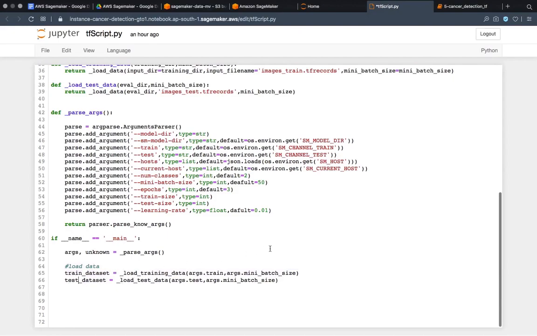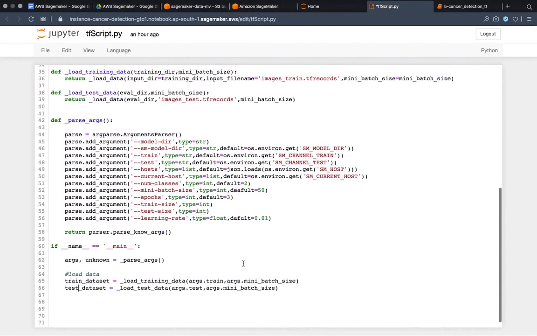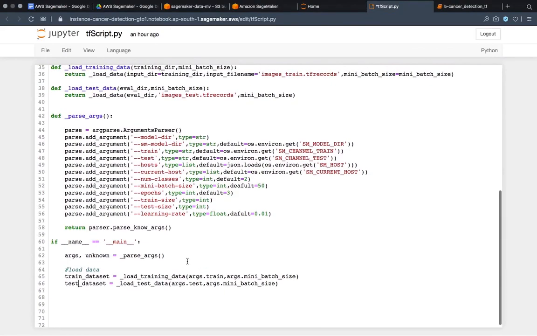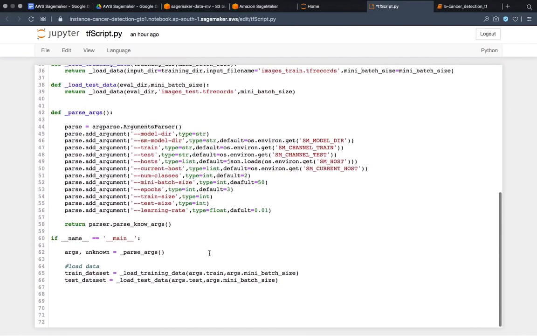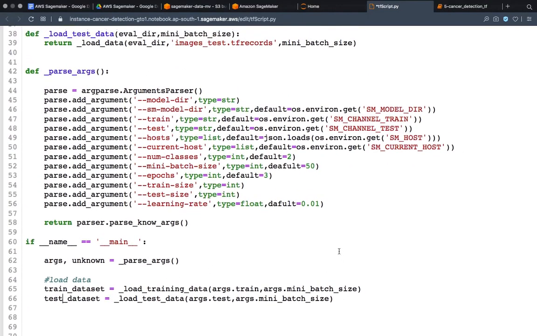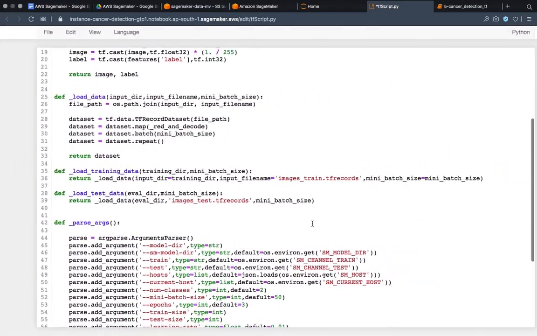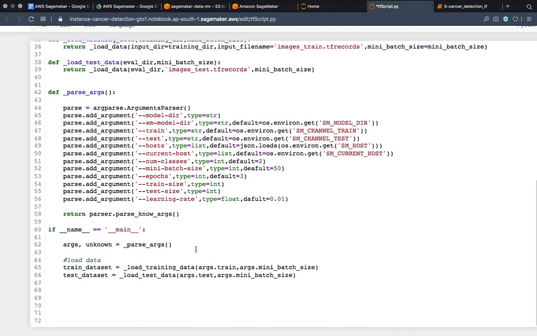Let me check how long it's been, 38 minutes. So I guess I have to pause this here, and we will resume our next lecture, or our next session, from here only. Let me zoom it for you if this code was not visible. Again I am zooming it for you. Yeah, so we have come this far.